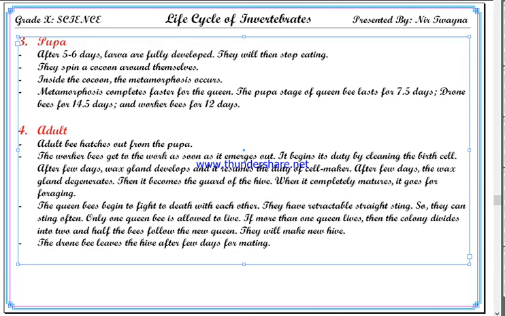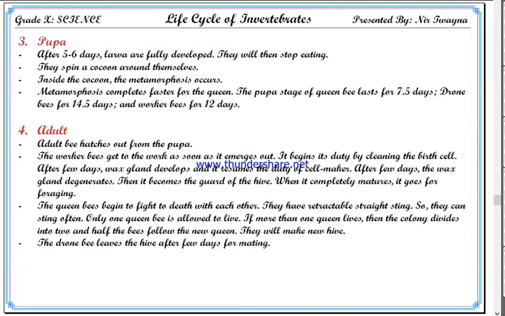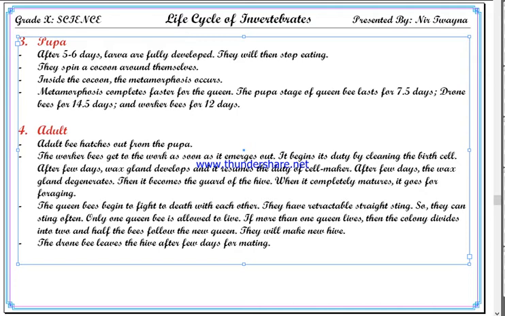You know metamorphosis, the rapid changes that take place in the body of the larva. Some organs present in the larva disappear, and some organs which are not present in the larva will develop. So metamorphosis is the process in which larva becomes adult, and that process occurs inside the cocoon.